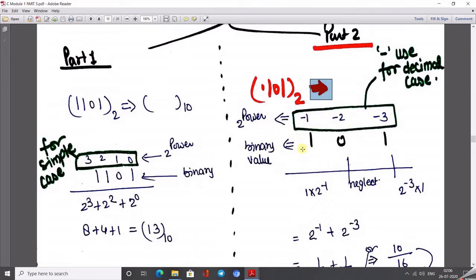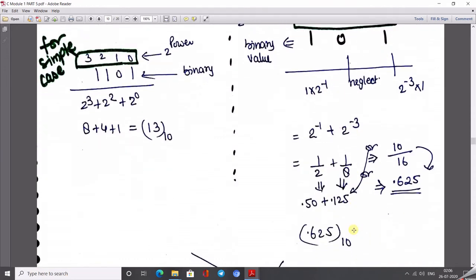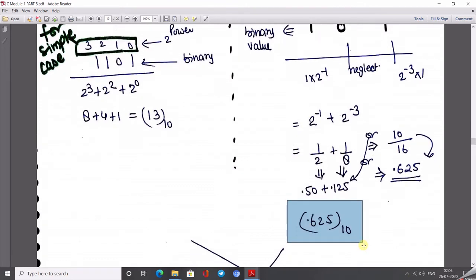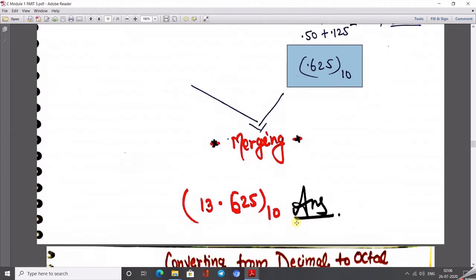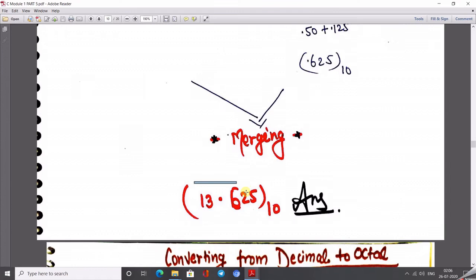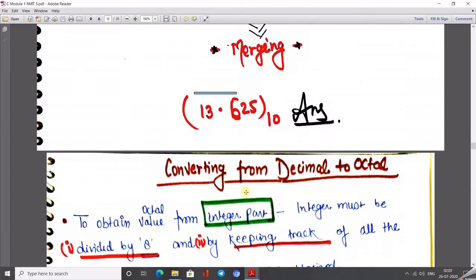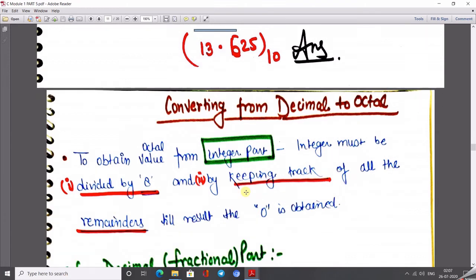Then calculate this value: 1 multiplied to the power -1 plus 1 multiplied to the power -3, and the whole value we get is 0.625. Now combining both results, just for our ease we divide into two parts, but this is actually asked as a single portion. So the whole value is 13.625.